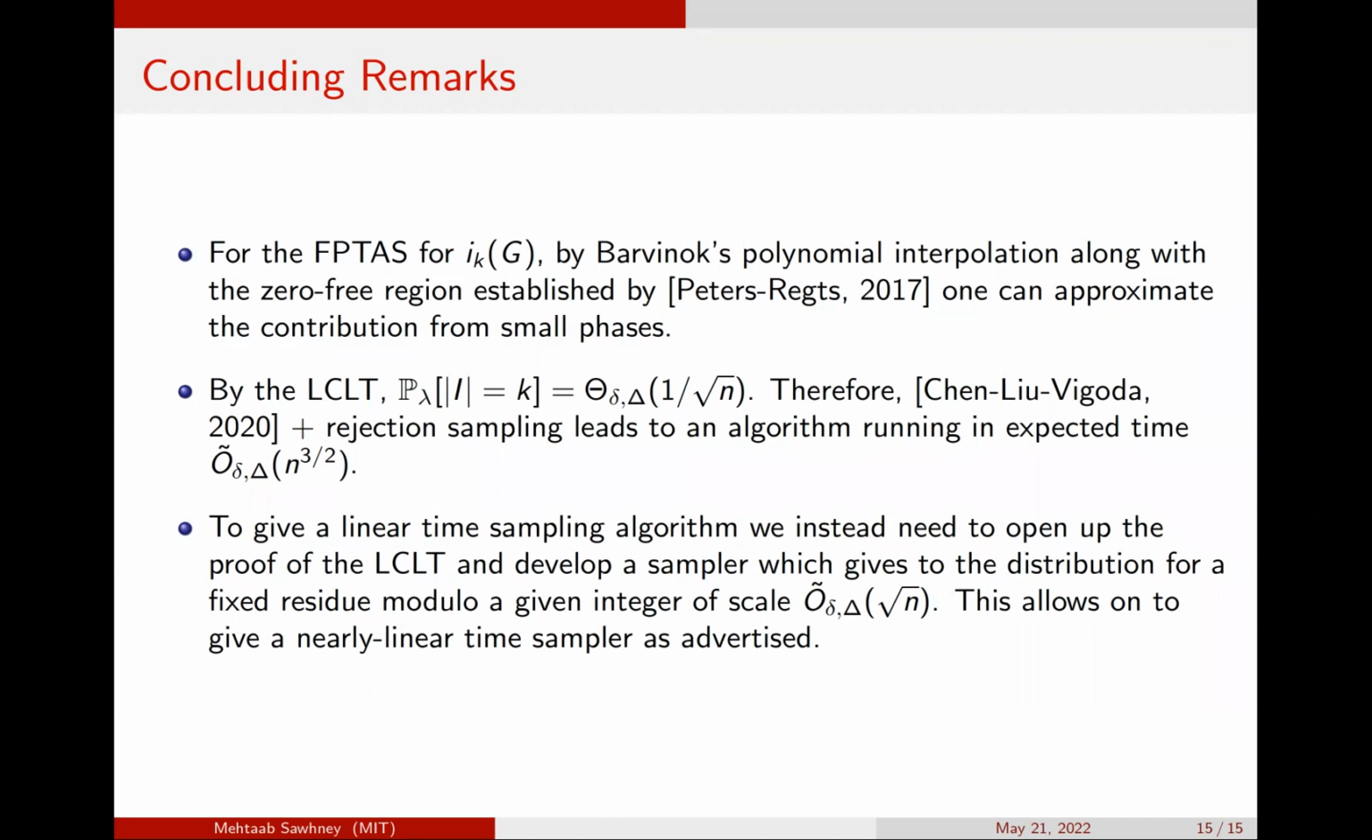To give a linear time sampling algorithm, we instead need to open up the proof of the LCLT. Using this, one can establish a sampler which gives access to the distribution of the hardcore model conditional on being some fixed residue modulo a given integer of scale square root of n. This allows you, instead of having rejection probability 1 over square root of n, to have acceptance probability which is order one. This allows you to obtain a nearly linear time sampler, and the sampler really comes from inverting the proof of the local central limit theorem. And with that, I will conclude my talk.